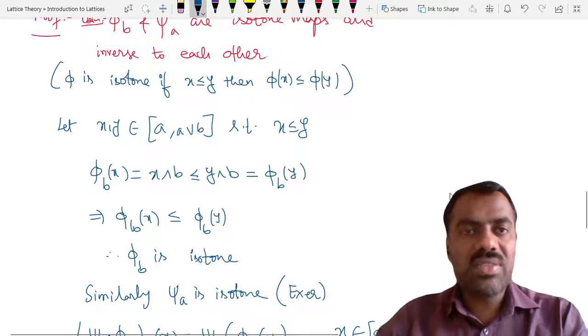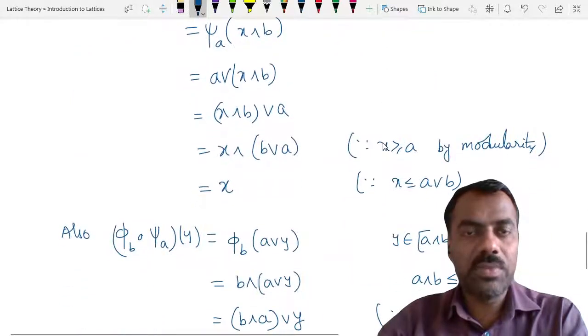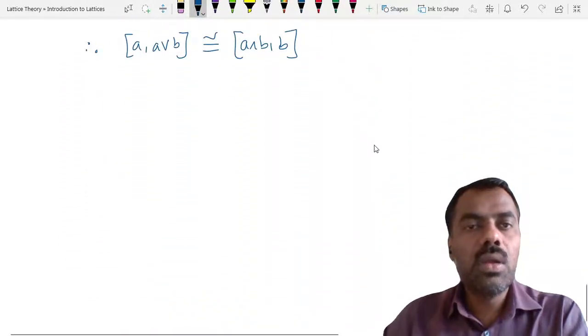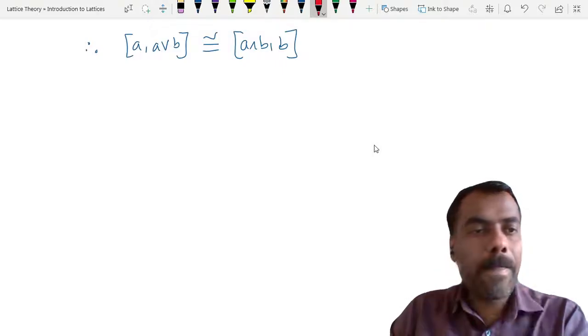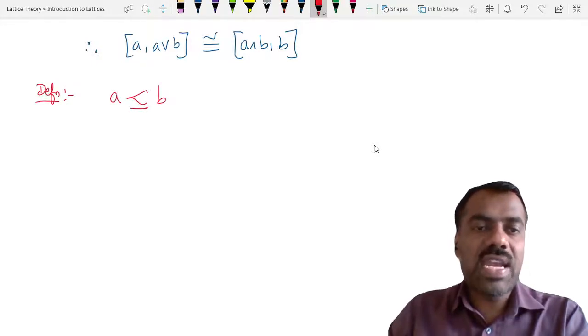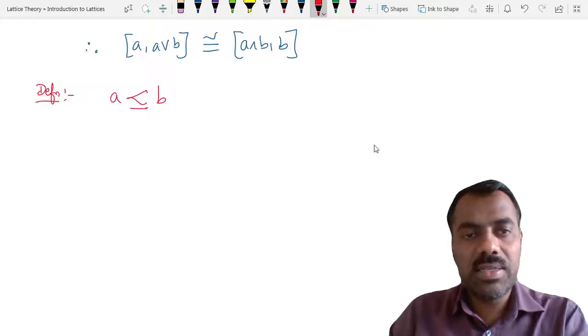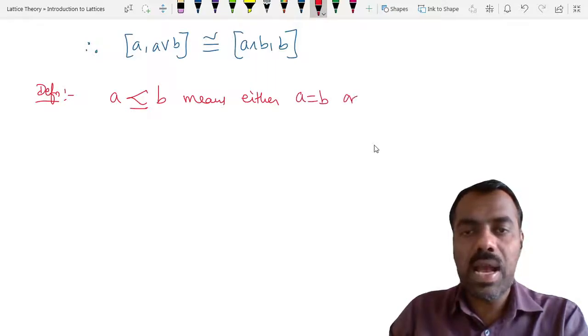Now we'll see some applications of this interval isomorphism theorem. For that, we define a few things. We already know the notation that a covers b. Now if we write this, it means either a is equal to b or a is strictly covered by b.